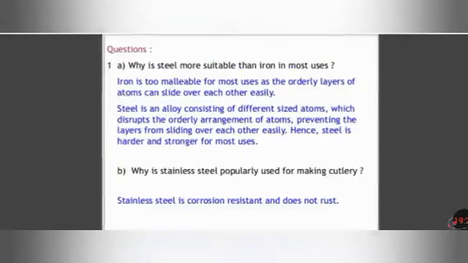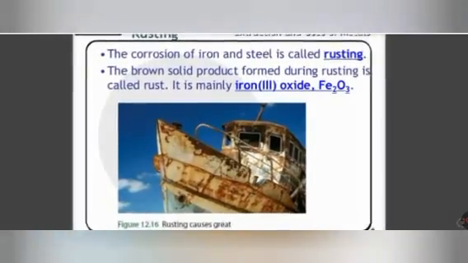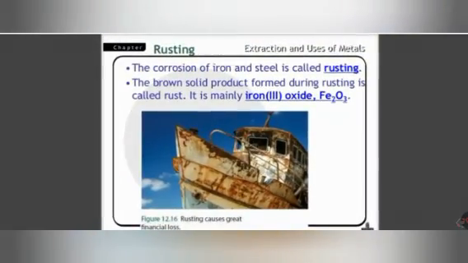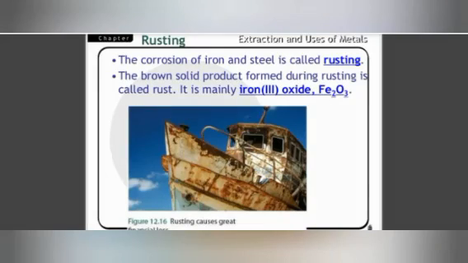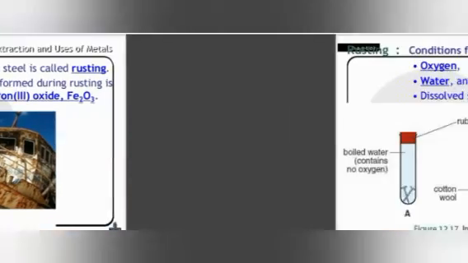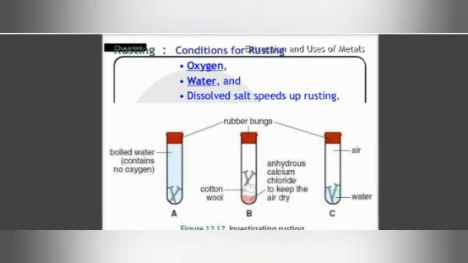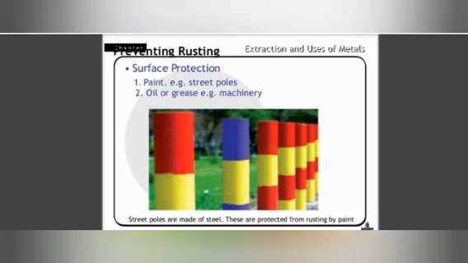Okay. Now next, rusting. The corrosion of iron and steel is called rusting. The brown solid product formed during rusting is called rust. It is mainly Fe2O3. Then what are the conditions? Why does it rust? Because of oxygen, because of water, and because of dissolved salt, which speeds up the rusting process. Okay. So next is what we can do to prevent rusting.